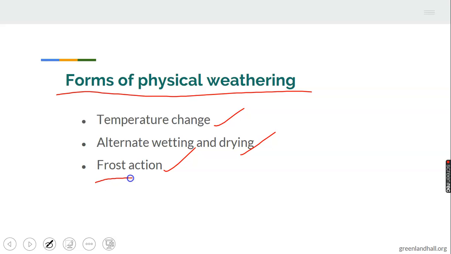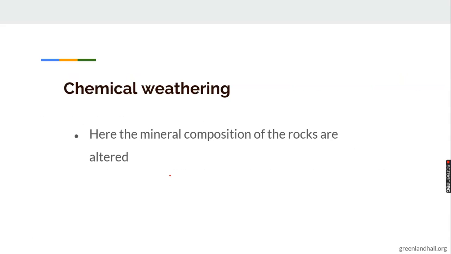The last one is frost action. Rocks in this region absorb water and the water in the rock freezes, because it mainly occurs in polar regions. Over time, during the day, in the hot sun, the water in the rock melts. Continuously, it leads to the breaking down of the rock. Let's take note of the forms of physical weathering: temperature change, alternate wetting and drying, and frost action.